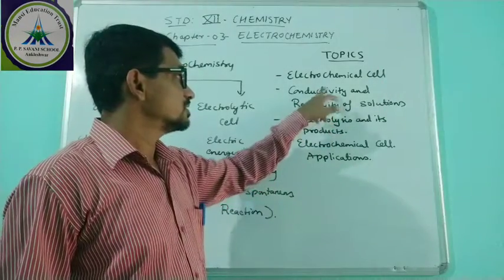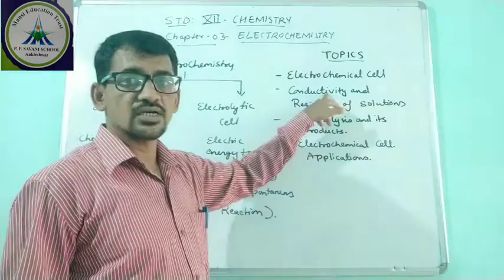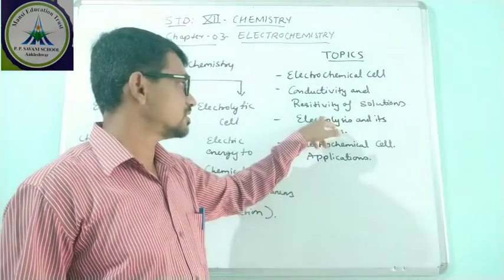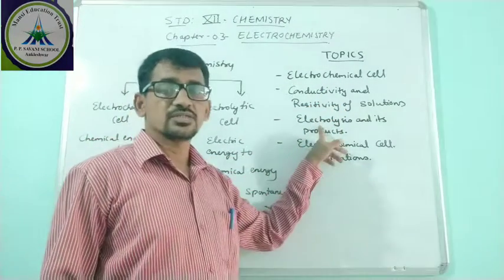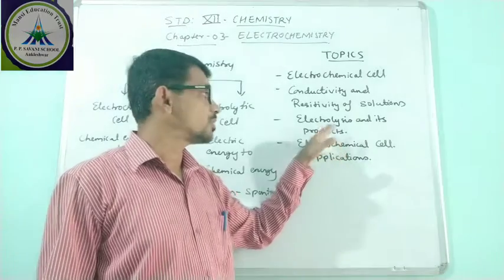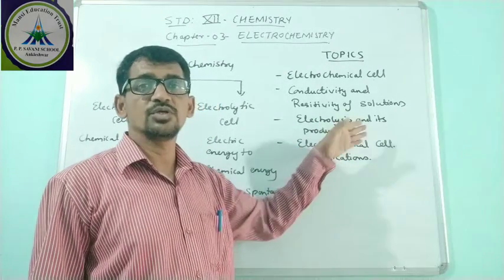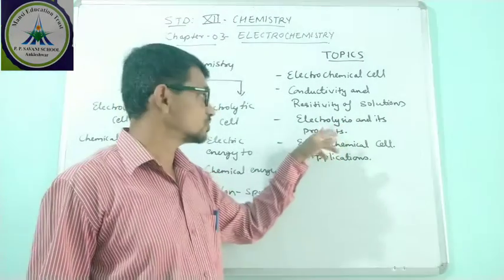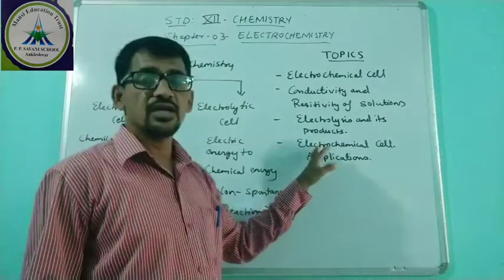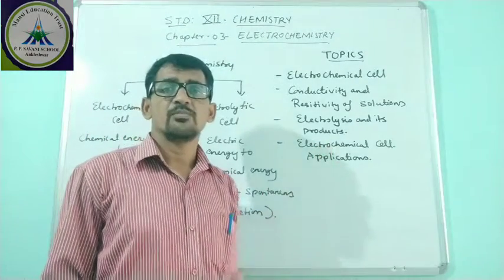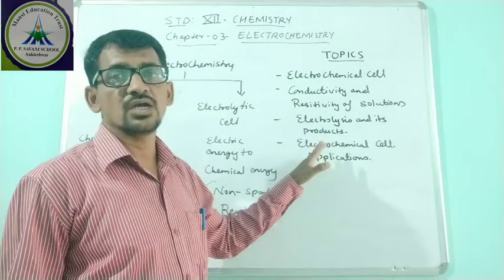Conductivity means conductance and resistivity means resistance. Then we discuss electrolysis: if you supply electricity, what will be the product at the electrode? And lastly we discuss the applications of the electrochemical cell.